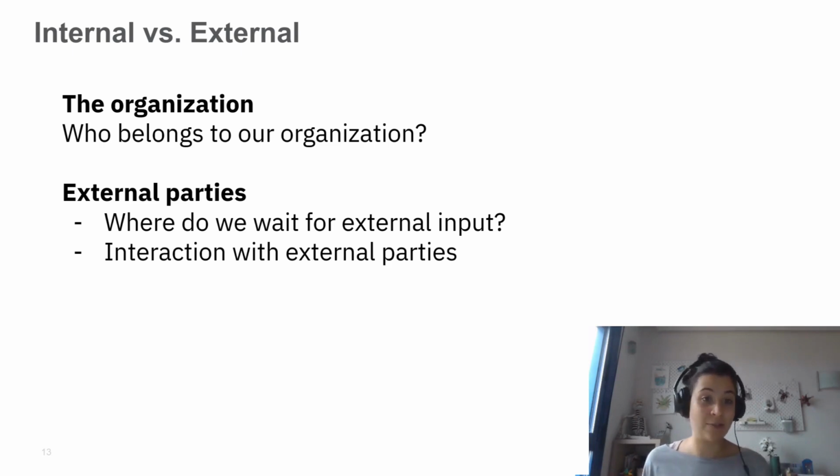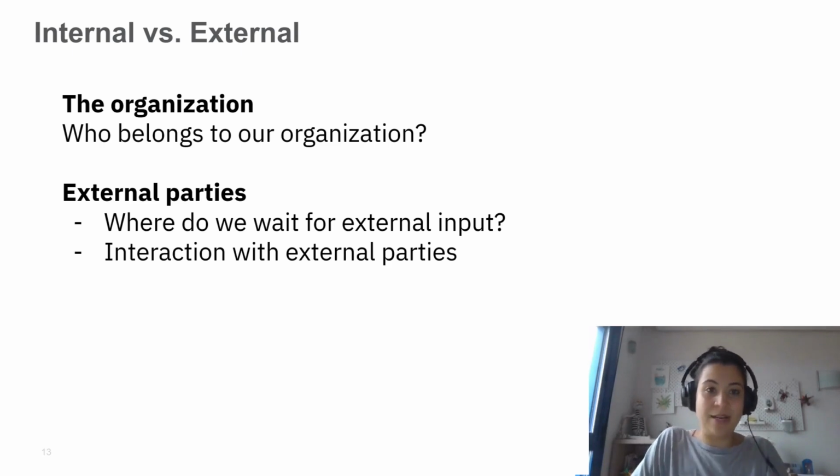Also, if we have external parties, they are important for our process. That's not the question, but we need to model it rightly where we wait for the external input. And that really gives us a good view of the interaction that we have with external parties, but also gives us an indication of what we can do, for example, as an organization if we miss external input.